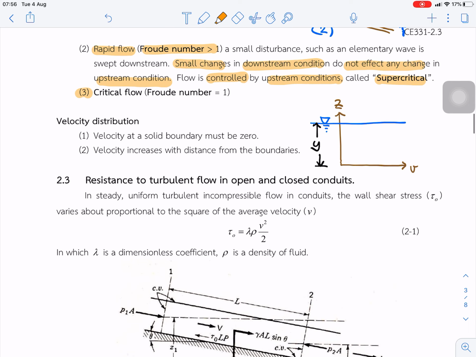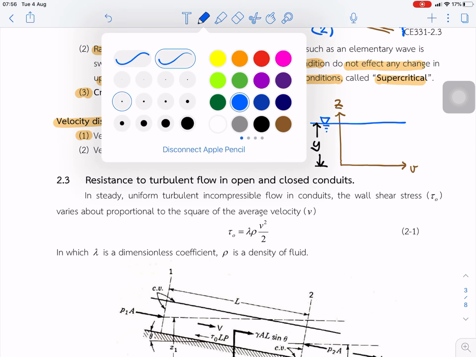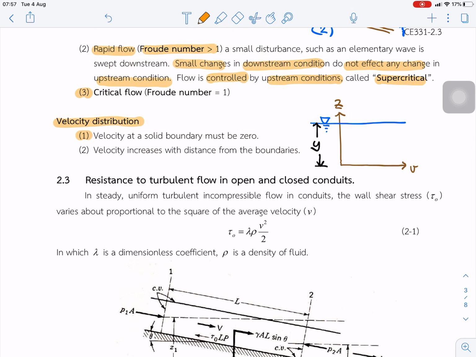For the velocity distribution in open channel flow, the velocity at the solid boundary is 0. If you measure the velocity along the depth, it looks like this.